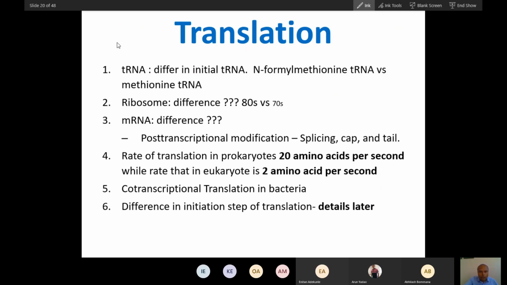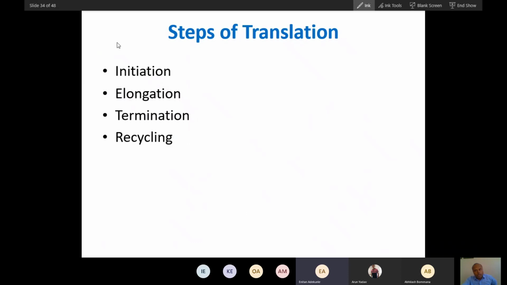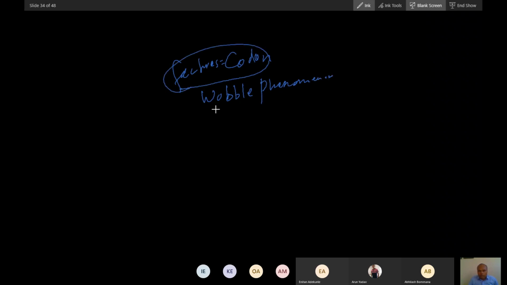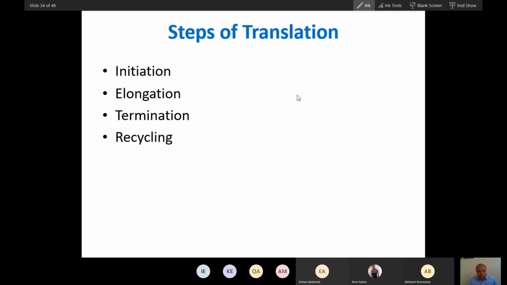Did you understand up to this? Till now we did codon. We discussed the features of codon, and then second, the wobble phenomenon. We answered one question: how are 61 codons read by 31 tRNAs? So we talked about features and wobble. That's it for today.